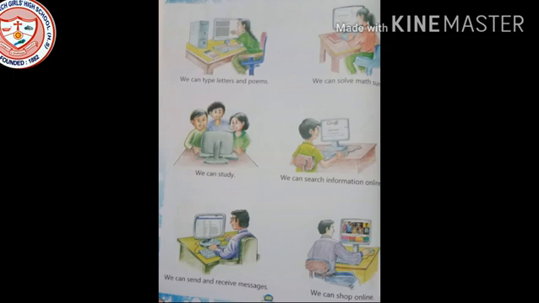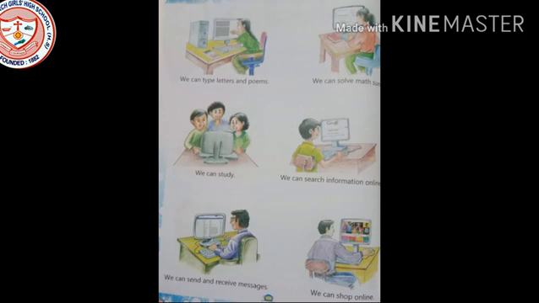Now see, a boy is trying to search something. When you want to learn some new thing or new words, you need some internet connection so that you can find anything on Google. Google is something where we can find anything, any problem.